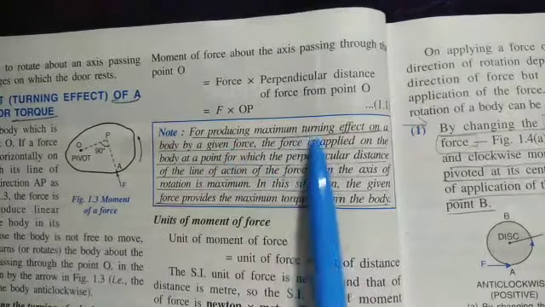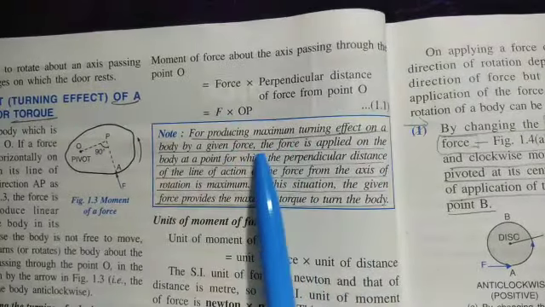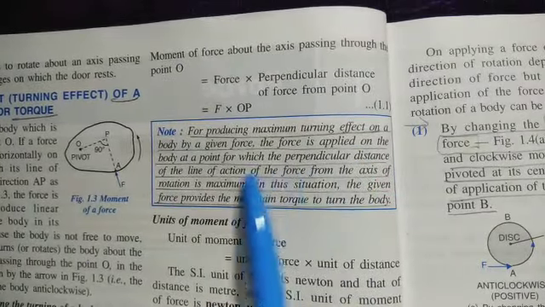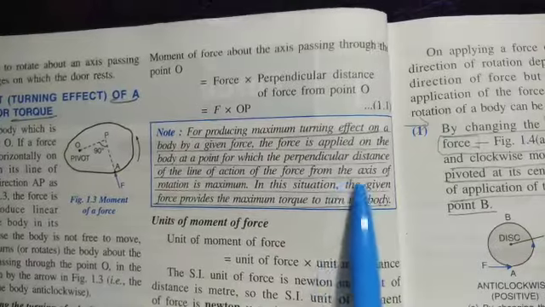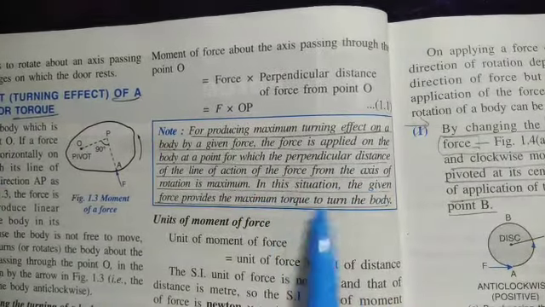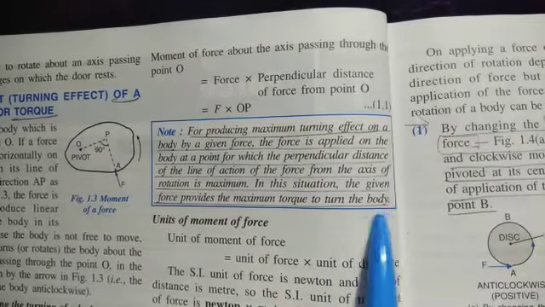Next, for producing maximum turning effect on a body by a given force, the force is applied on the body at a point for which the perpendicular distance of the line of action of force from the axis of rotation is maximum. In this situation, the given force provides the maximum torque to turn the body.